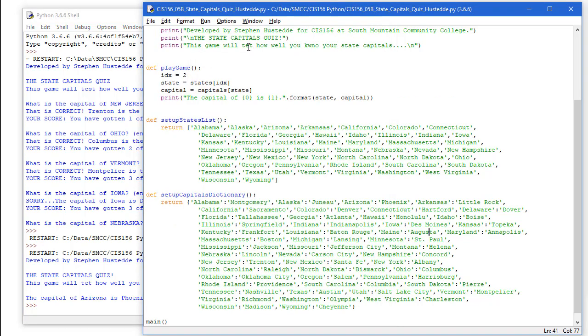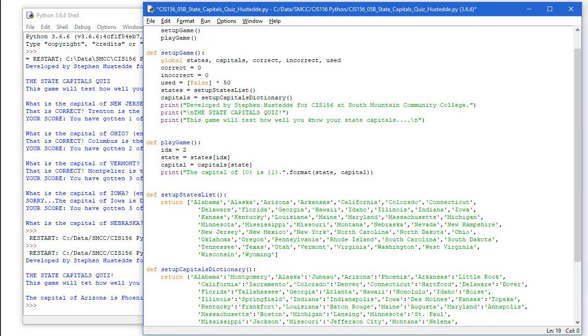So I'm going to come back up here. This will test how well you know your state capitals. So as you're testing, you always want to check your spelling. Sometimes what you can do if you wanted is you could actually copy some of this into Word and use the spell checker there. Now we're going to set up our play game.